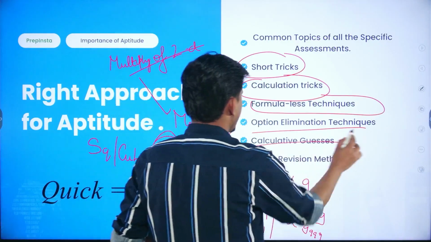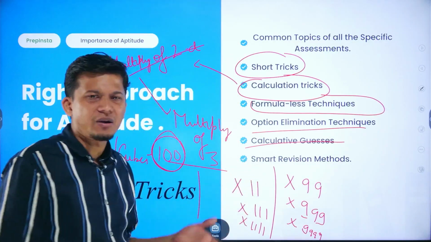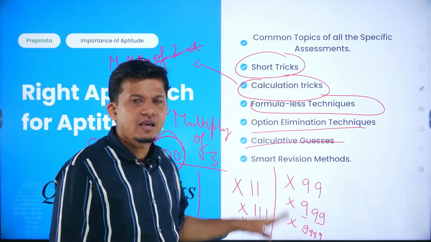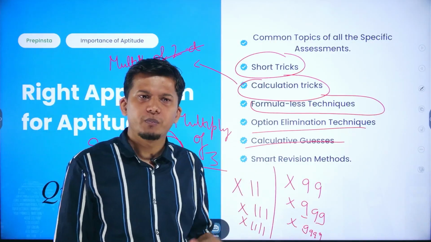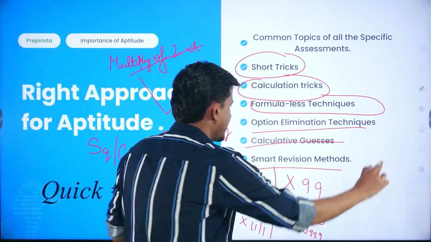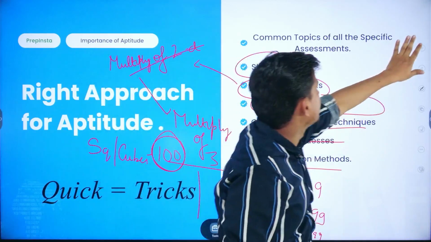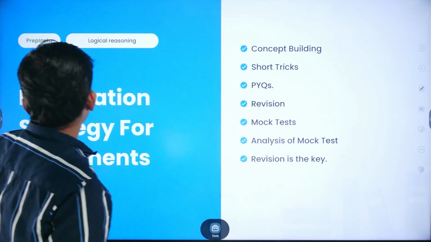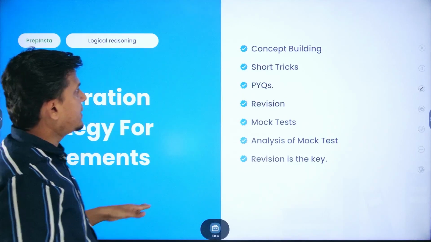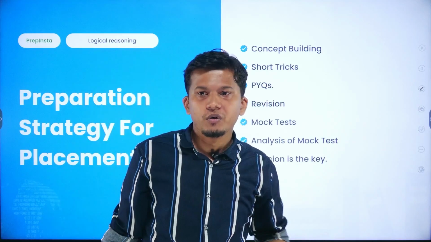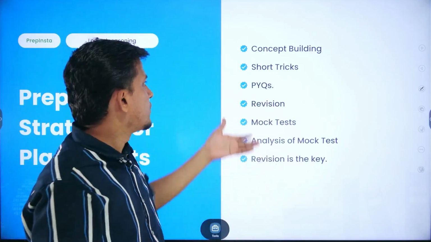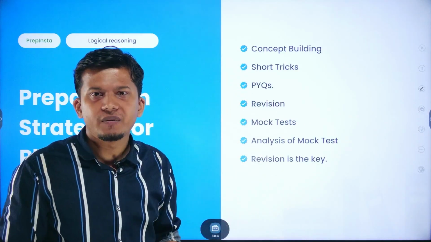Then you have to go with calculative guesses. Calculative guesses, हाँ risky है, but it is a right way to approach maximum of the questions. Then smart revision method you have to go with. Now, preparation strategy for placement would be, first of all, you need to go with the concepts. What would be the right concepts? You have to go with the playlist of different topics.